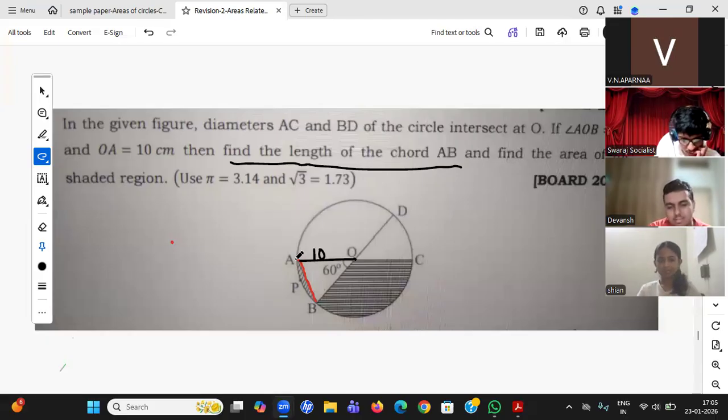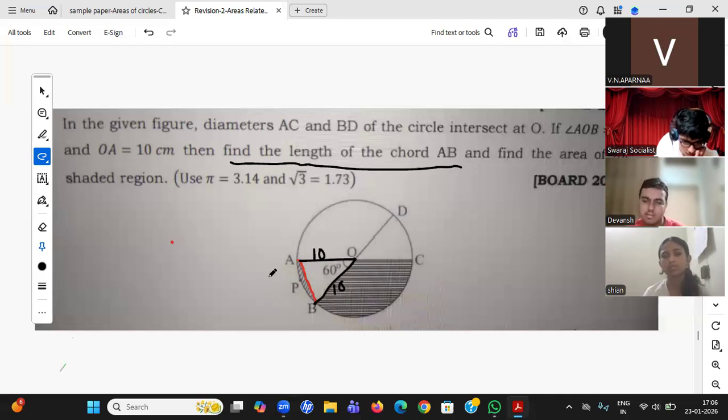So yes, I'm able to see some triangle. What is this? From center to edge, 10. From center to edge, 10. So which type of triangle is this, Ponnappa? From here it is 10, from here it is 10. Both are from center to edge. So which type of triangle is this? When two sides are equal, it is isosceles.